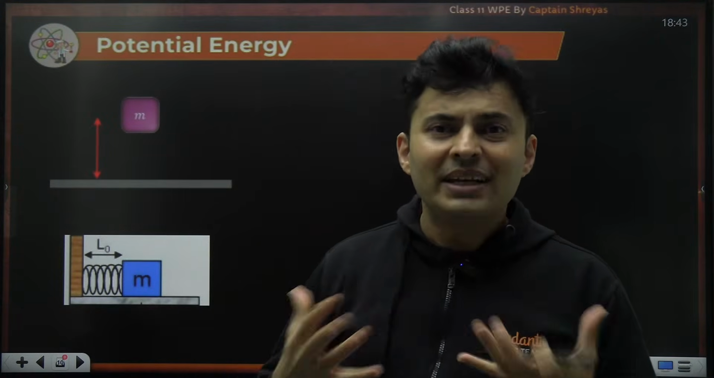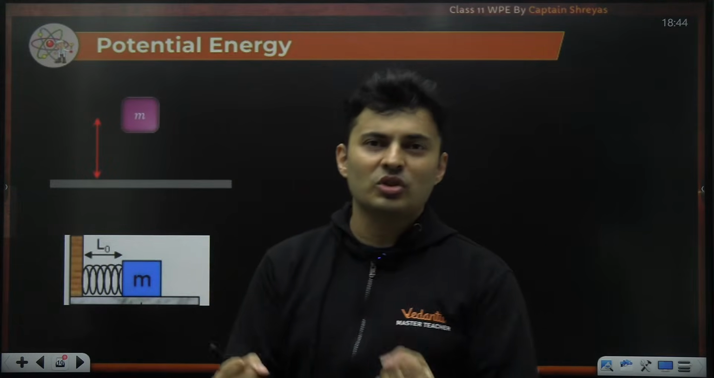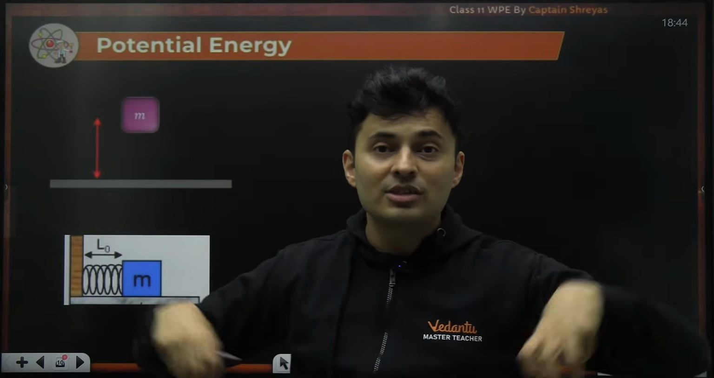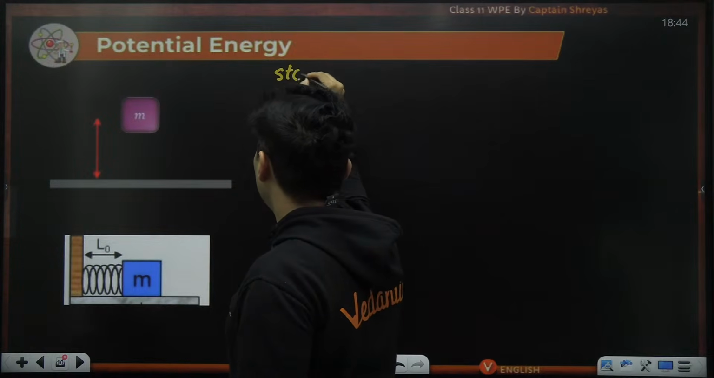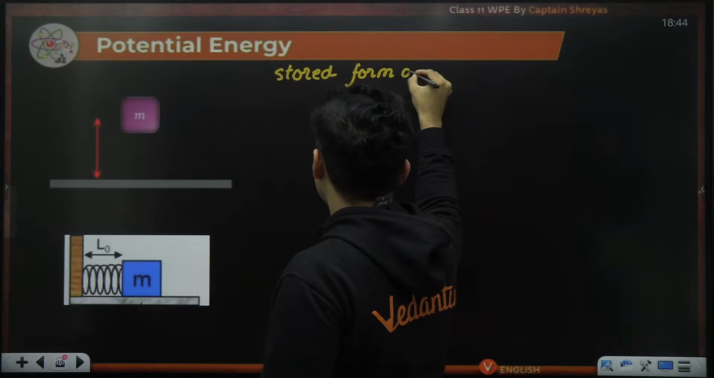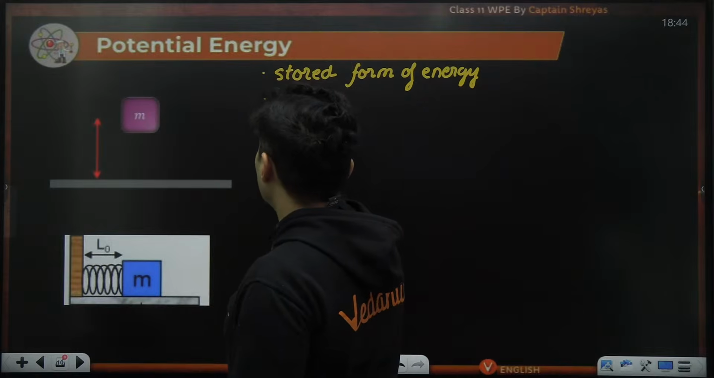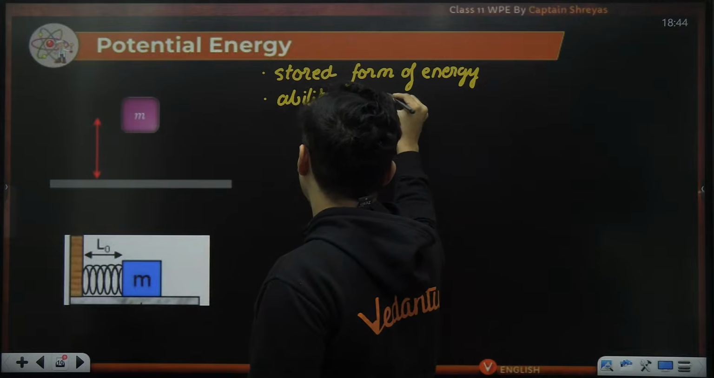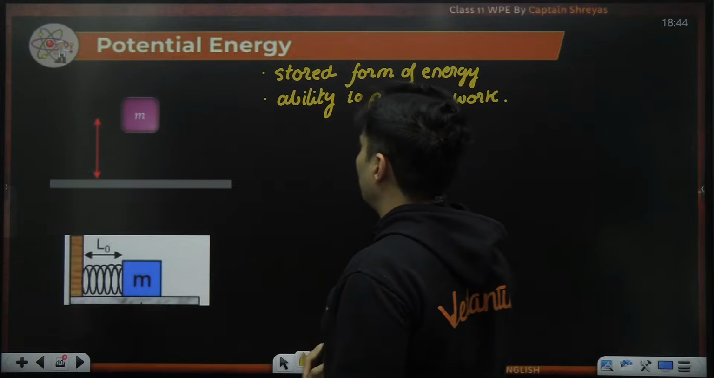So exactly, if you felt this in your heart, in your mind, then you are right about potential energy, because it is a stored form of energy. It has the ability to perform some work because of whatever is stored inside of it. So I can say potential energy is a stored form of energy. And because it is stored, it also has the ability to perform work.